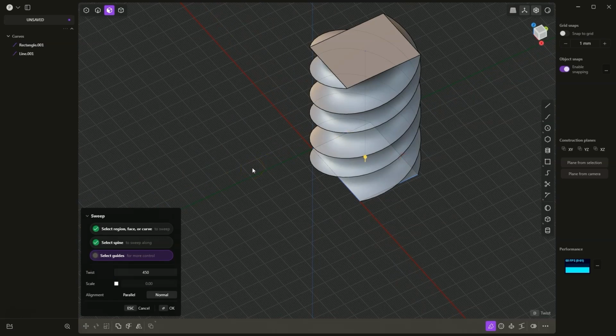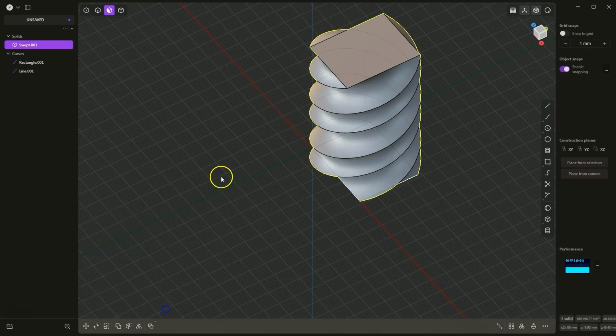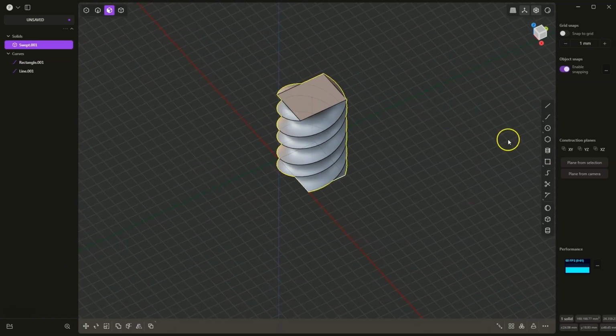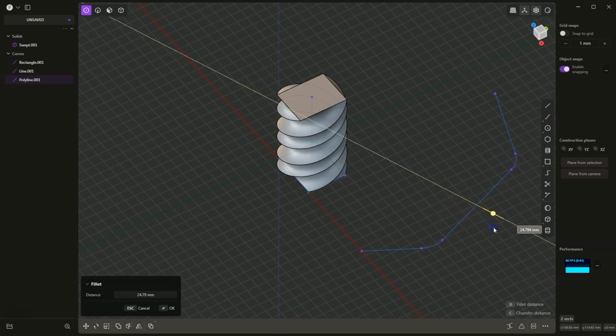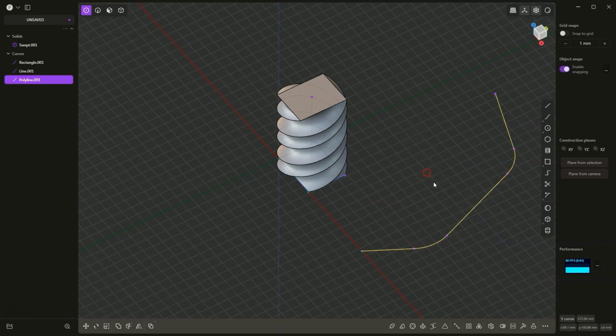Generally, the sweep command works by preparing the extrusion of profiles along a path, but here in this case we can also use the twist parameter. And when it comes to the sweep command itself, I create a regular path here. Okay, we also need rounding in these corners. With the Shift key I select these two vertices, I press B on the keyboard to add rounding here. Okay, we have such a line.